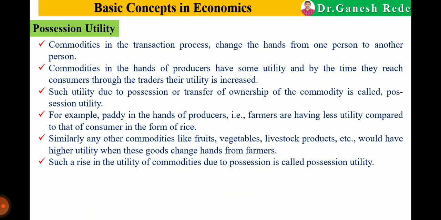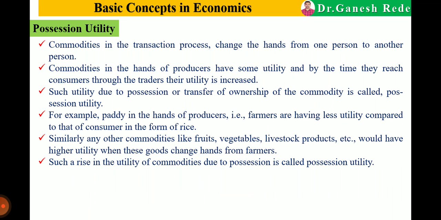The next and last is possession utility. Possession means ownership. Those commodities which are in the transaction process or in the marketing process, what is the marketing process? Exchange, that is exchange by buying and selling. We pay some amount to purchase that commodity, which means we change the ownership. Changing hands from one person to another is the possession utility.